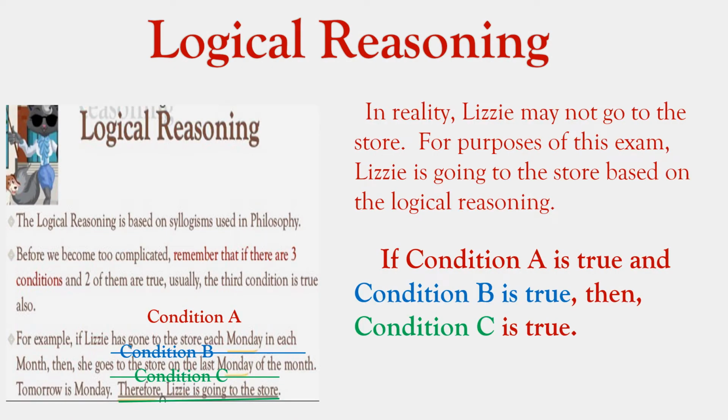Now, here's a simple situation. It could be that tomorrow Lizzie gets up, has a cold, and she's not going to the store. But for logical reasoning, guess what? We're dealing with a condition in front of us. We're not bringing any extra or extraneous information into the situation. We're dealing with straight what we see. She goes each Monday in each month, that's condition A. Then she goes on the last Monday of the month, that's condition B. Then tomorrow is Monday, and condition C is your conclusion. Therefore, she is going to the store. Condition A came out to be true, condition B was true, then C must be true. Don't make this any harder.